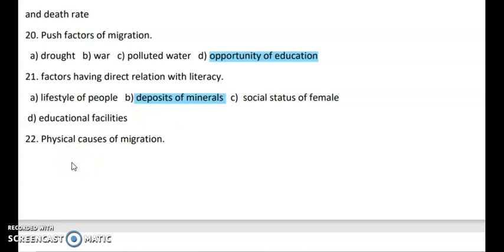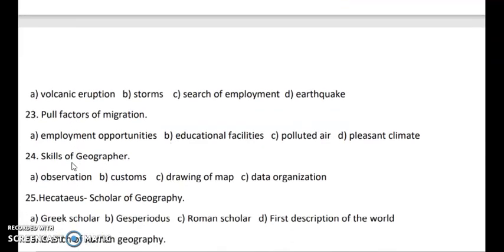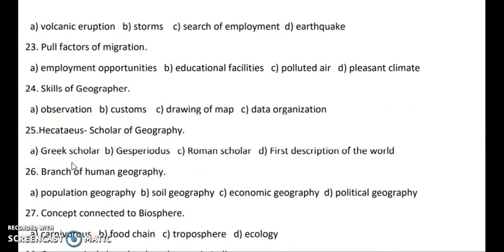Next question is physical causes of migration. So the options are volcanic eruption, storms, search of employment and earthquake. Now volcanic eruption, storm or earthquake, these are all the natural calamities. Search of employment is the odd man out. So it is the right answer.